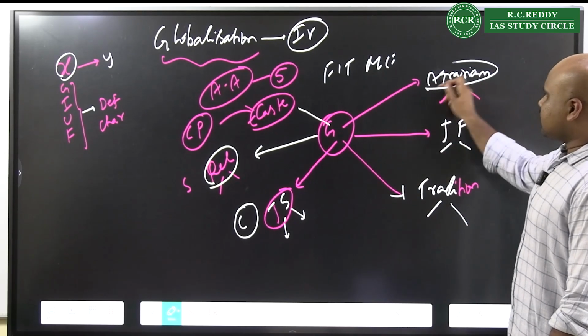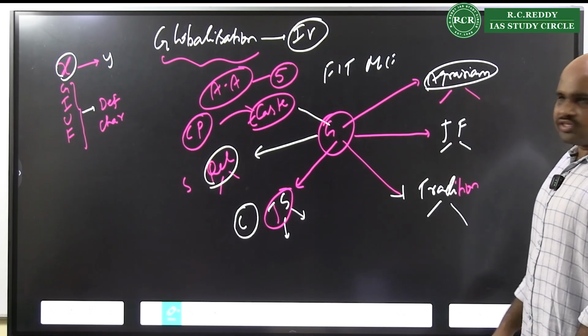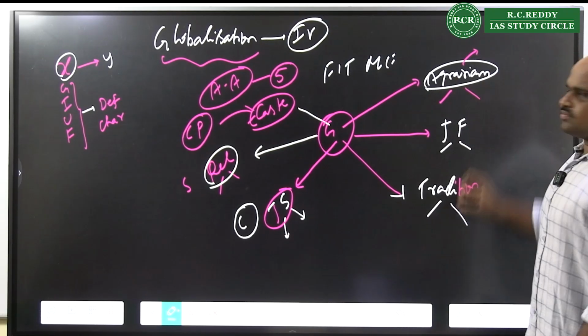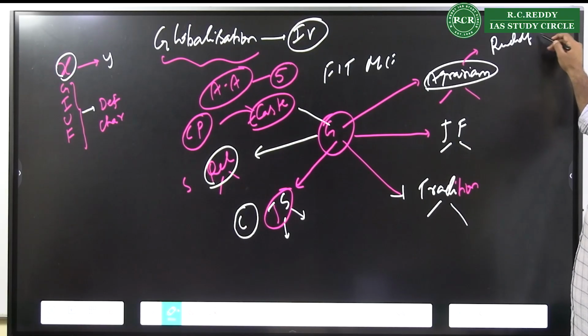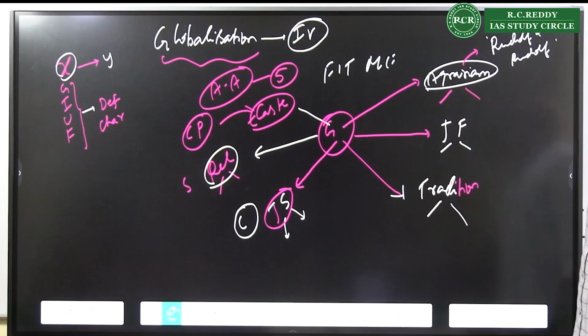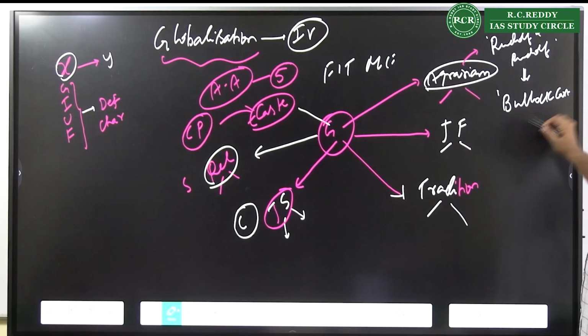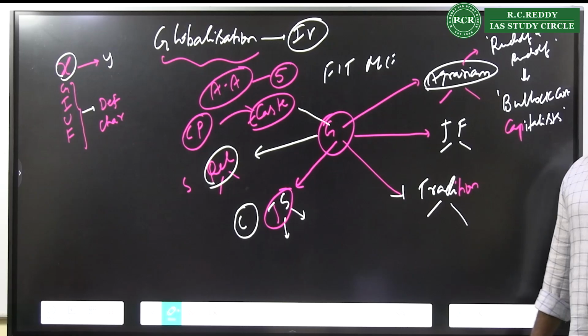Then, in the agrarian system also, you have the system changing. In the agrarian system, there are Rudolph and Rudolph, who talk about a concept called the bullock cart capitalist.